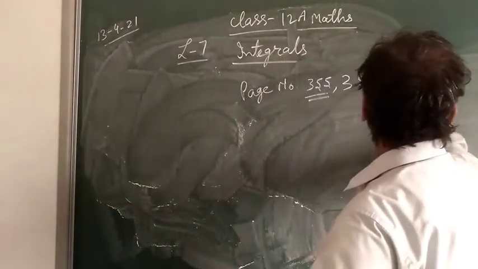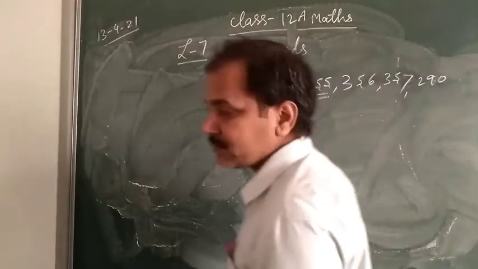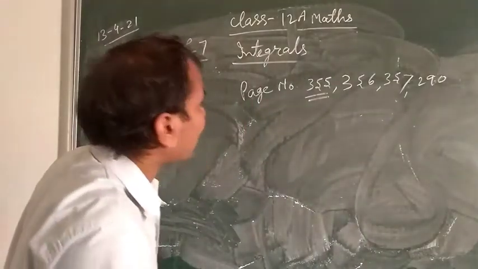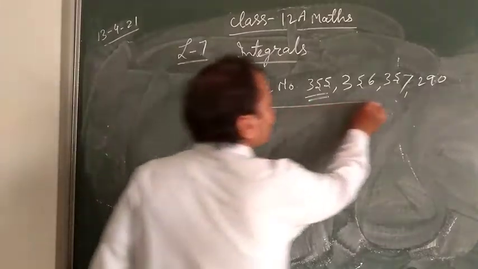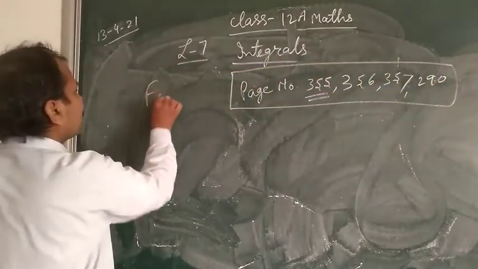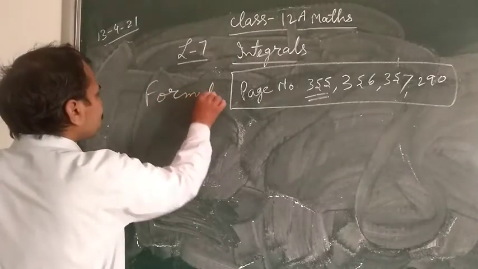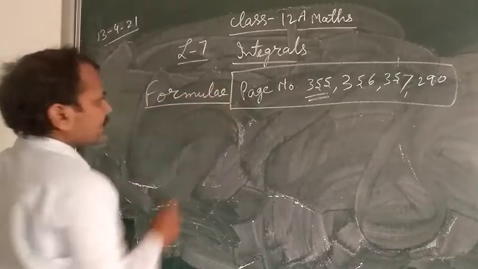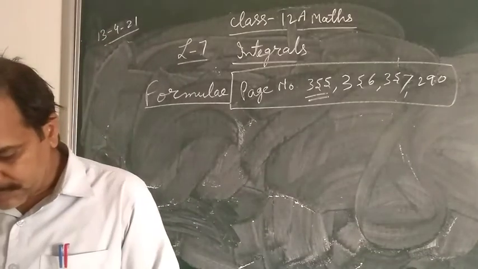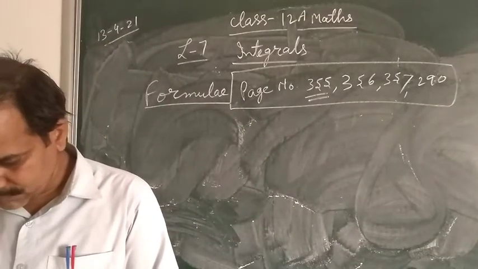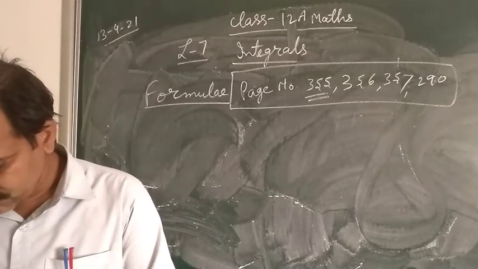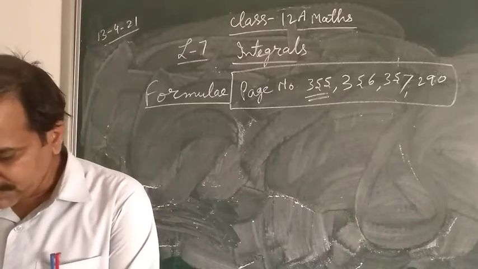Here write page number 290 also. Okay, so these pages are related to formulas. Clear? So now you can start exercise 7.1.